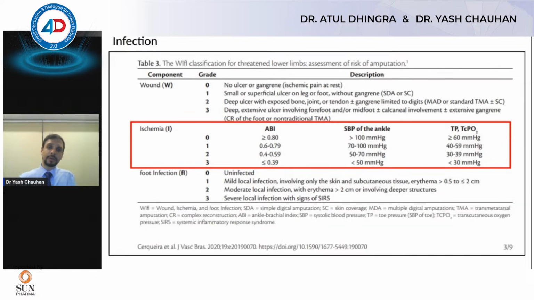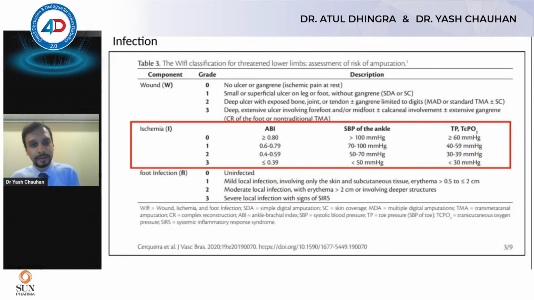And when we're talking about classification from an ischemia point of view, we always use the WIfI classification to portray what sort of ischemia there is. Whenever a patient presents with an ulcer, it is extremely important to do an ankle brachial index. Ankle brachial index is calculated by dividing the blood pressure of the lower limb by the blood pressure on the higher of the two upper limbs. That's important to do because that gives us an idea of further investigations which we should be doing, and an idea of what actually is happening with the peripheral artery, right?